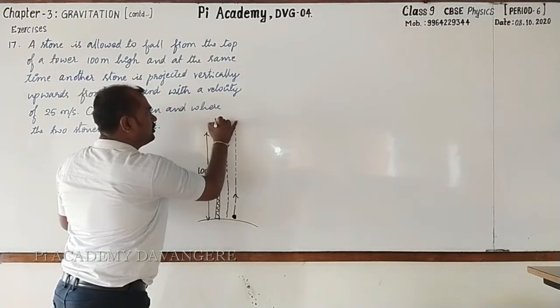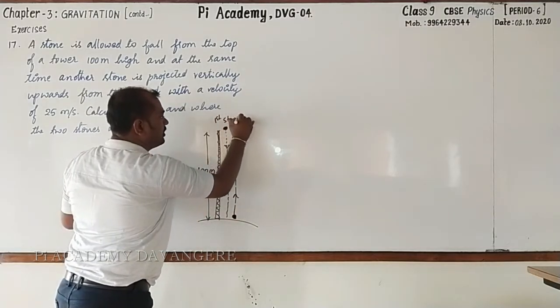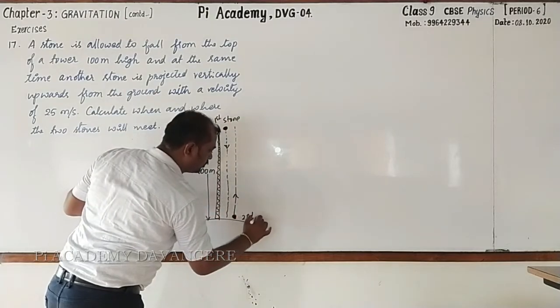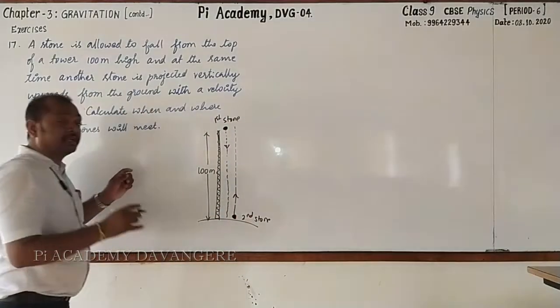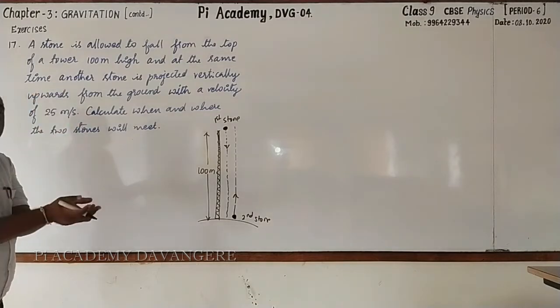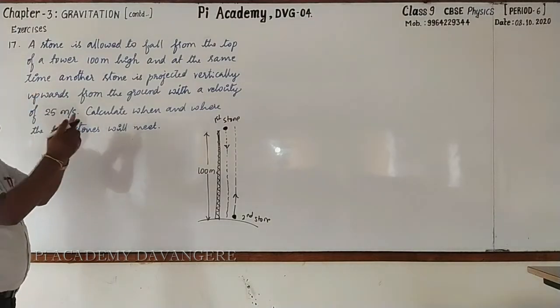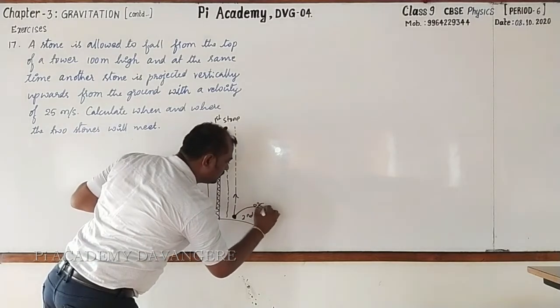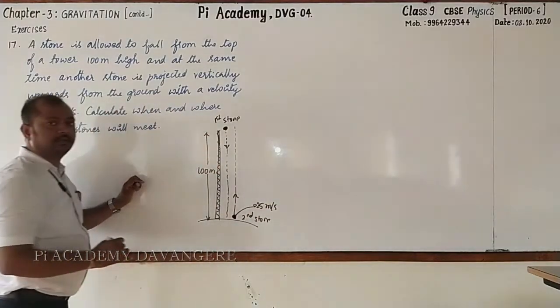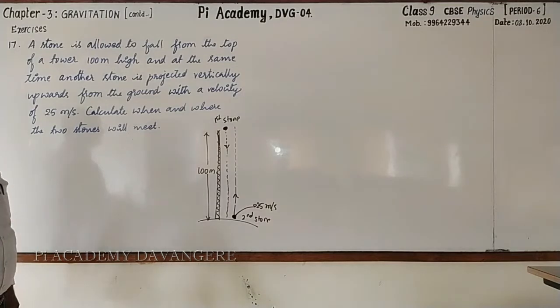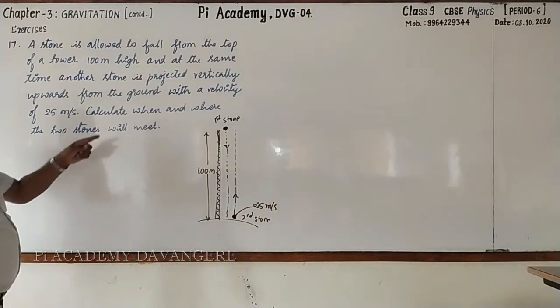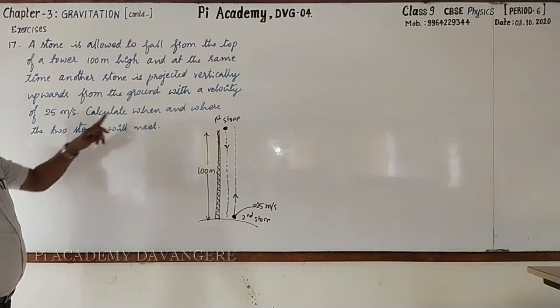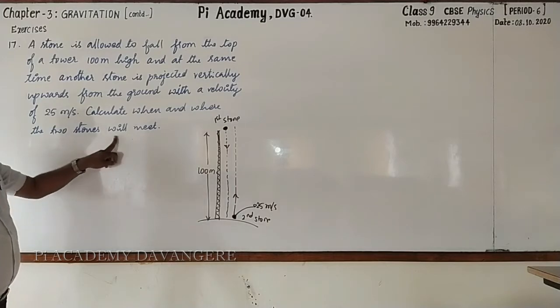Followed? This is the first stone and this is the second stone. But the second stone is projected, thrown vertically upward with a velocity of 25 meter per second. That is the initial velocity. With this information, we have to calculate when and where the two stones will meet.